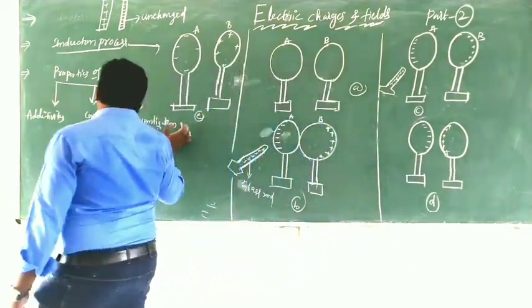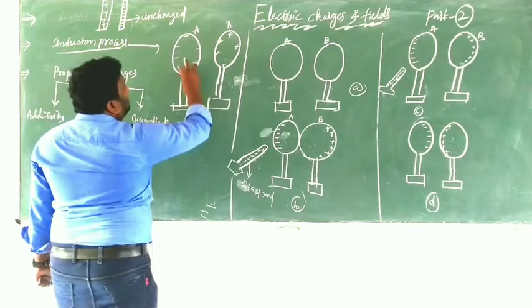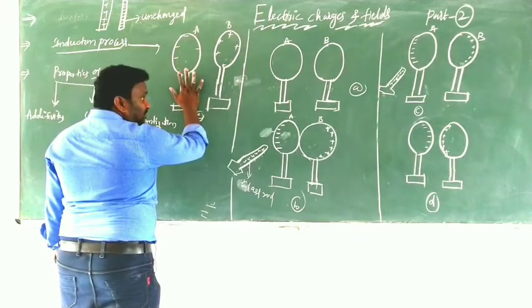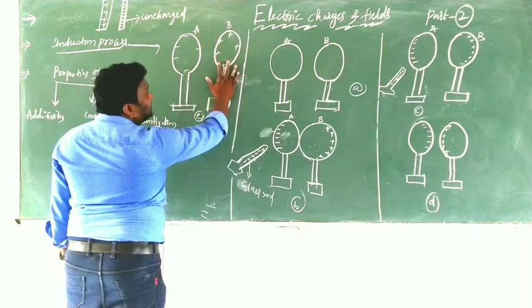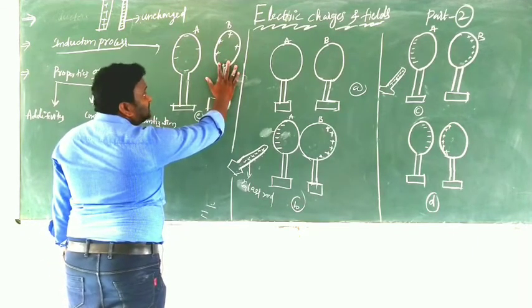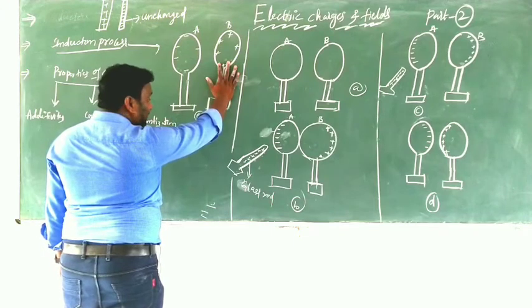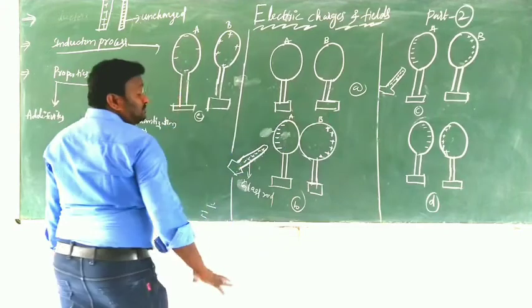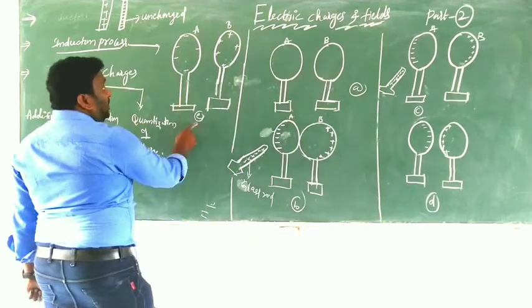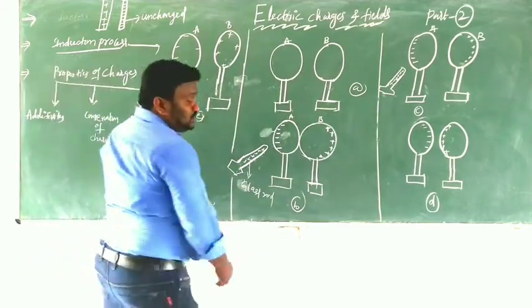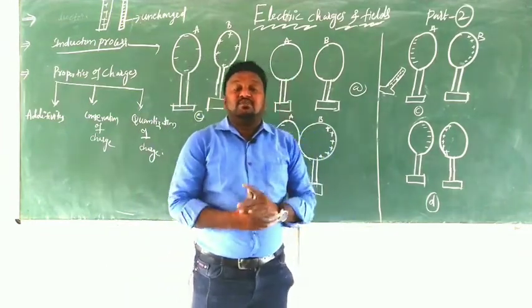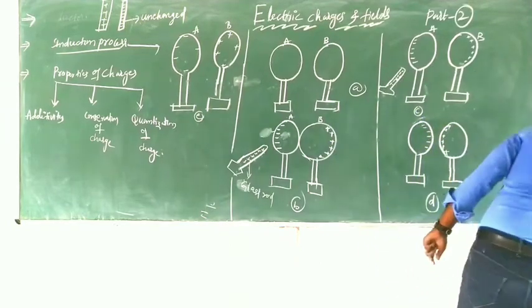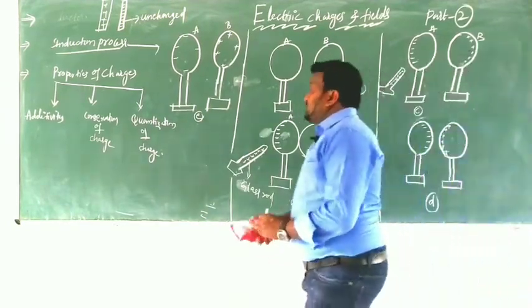If you again separate them, you get the electrons, the negative charges, uniformly distributed, and the positive charge also uniformly distributed. So in this example, initially A and B do not have any charges. Finally they have negative charge and positive charge. This is the best example to understand the induction process. Clear? And next, here we have some properties